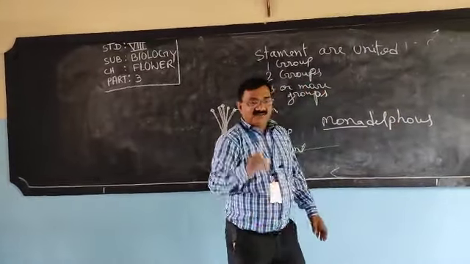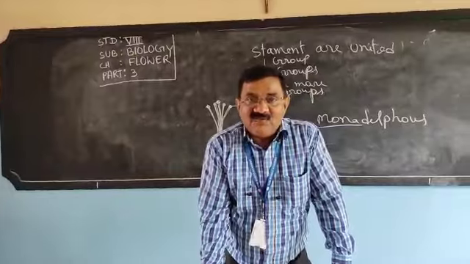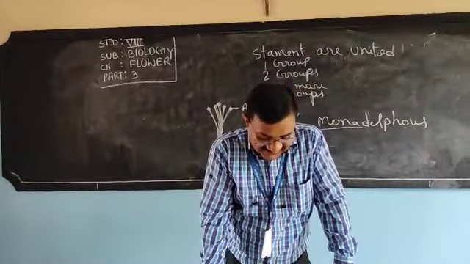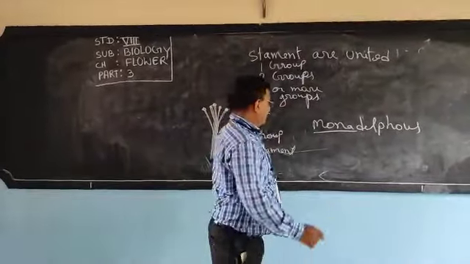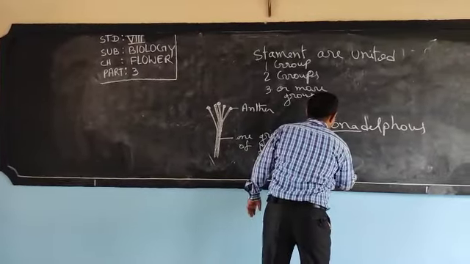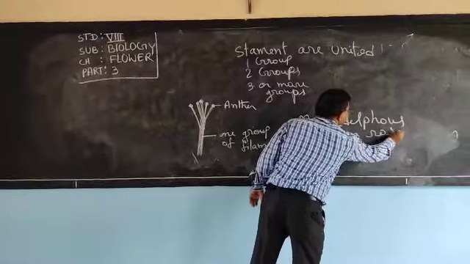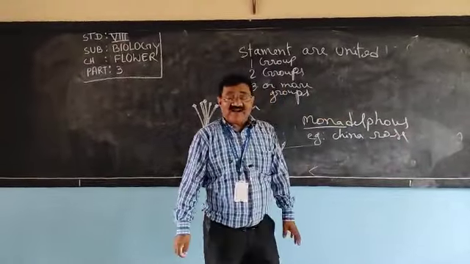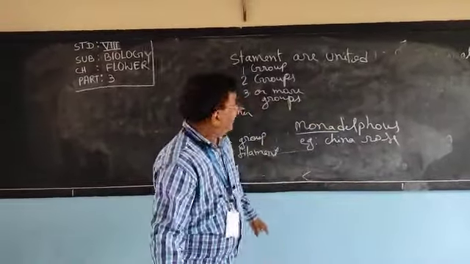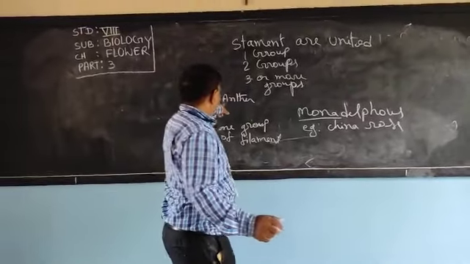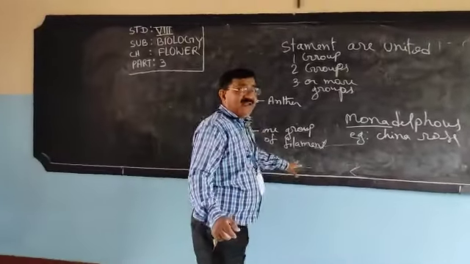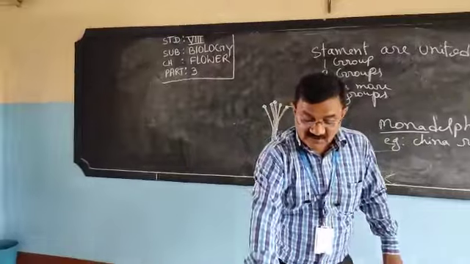Mono means what? One. It is called monadelphous. And example, China rose. Try to understand what I am going to teach. The anthers are free and filaments are united in one group.